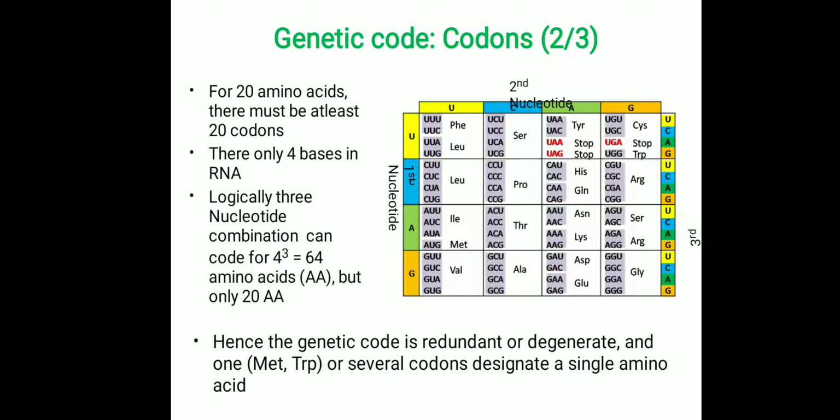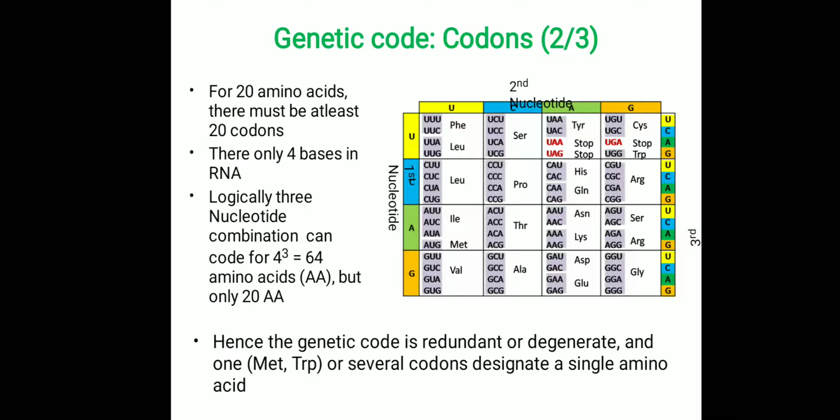So in general we have 20 amino acids, right? So if you assume one base codes for one amino acid, we know the RNA has only 4 bases: uracil, cytosine, adenine and guanine. If one nucleotide codes for one amino acid, the RNA can code only 4 amino acids, so we have to exclude that. If we consider 2 nucleotides coding for one amino acid, the number of combinations is 4 into 4, only 16. So it is also not possible.